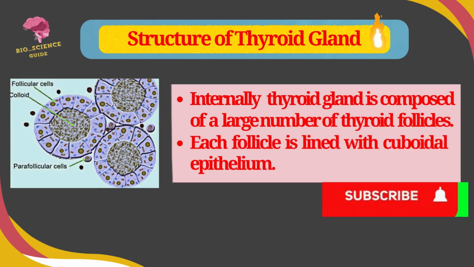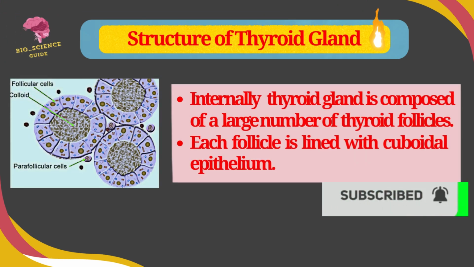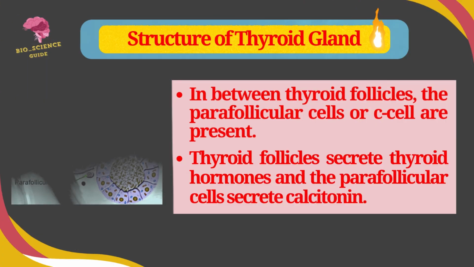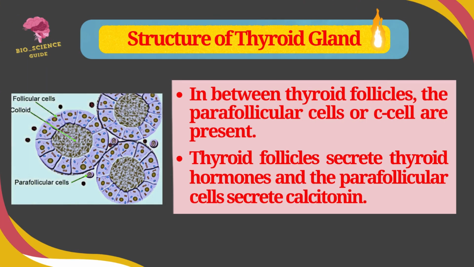The structure of thyroid gland. Internally, the thyroid gland is composed of a large number of thyroid follicles. Each thyroid follicle is lined with cuboidal epithelium tissue. In between the thyroid follicles, the parafollicular cells or C cells are present. The thyroid follicle cells secrete thyroid hormone and the parafollicular cells secrete calcitonin.